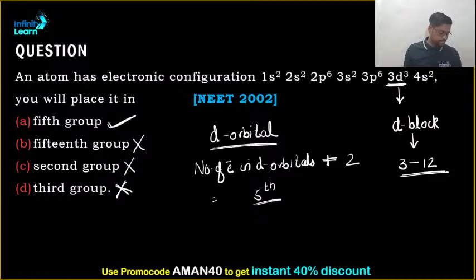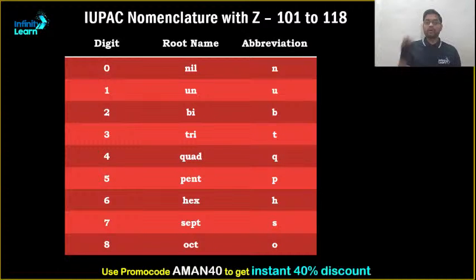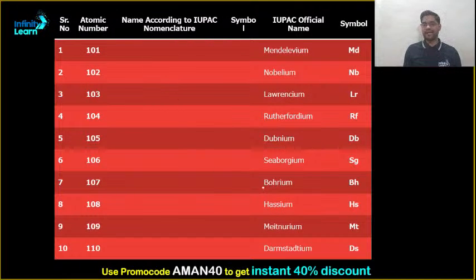Okay, clear? Next, nomenclature. This is one of the questions that can come in the examination, and it has come in the examination, so please make a note of it. It's my recommendation to all of you that please try to remember all the element names from 101 to 118, including the recent discoveries. So by using this, let us mark some of the atomic IUPAC nomenclature. This table I am not going to fill completely, I am just going to fill some of it. The rest you can fill.